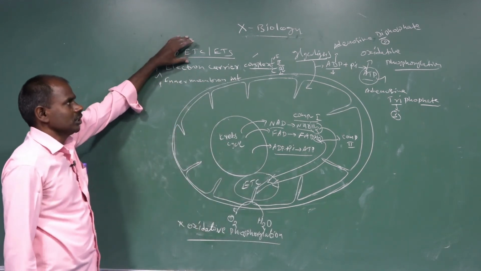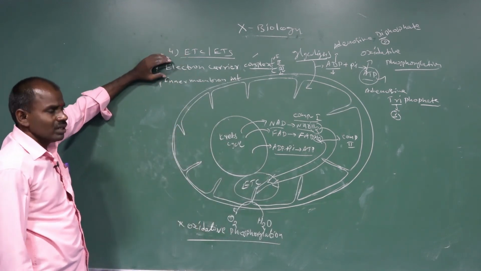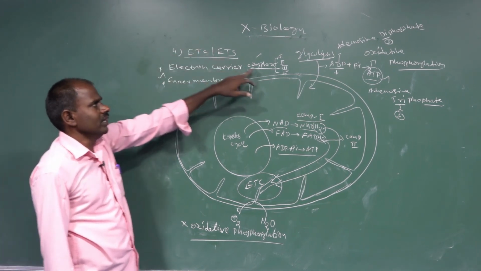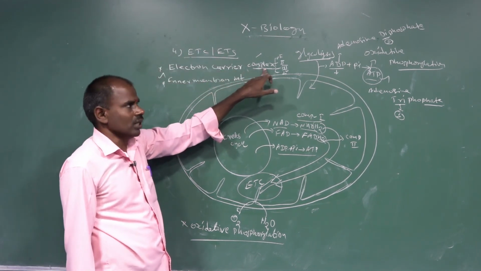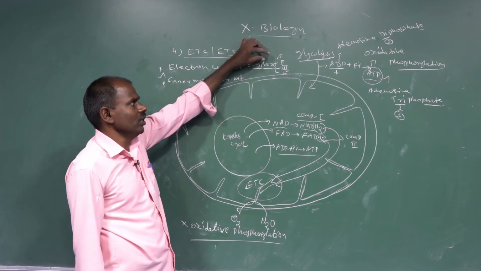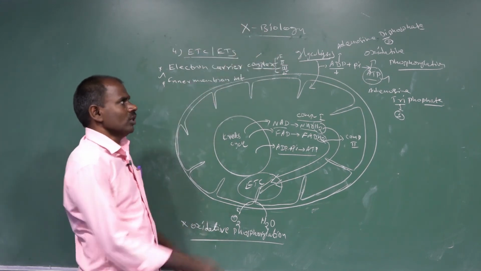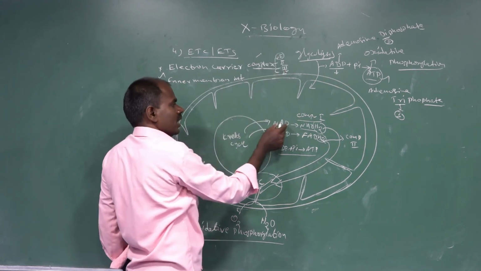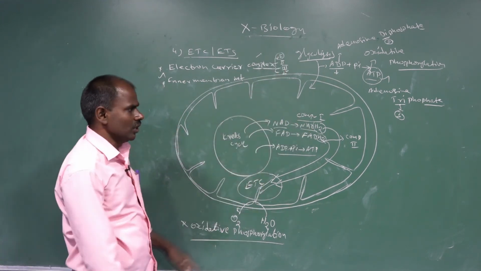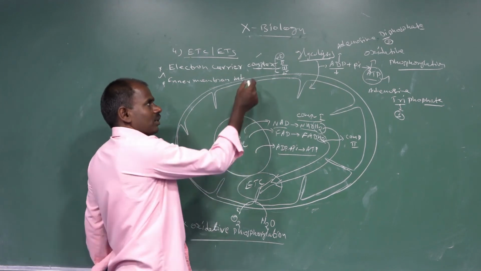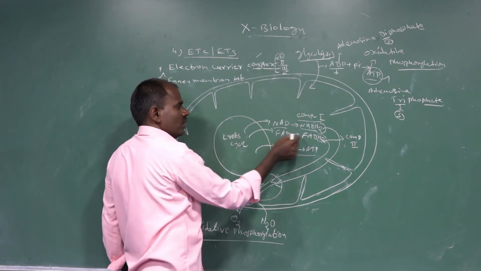In the electron transport system, electrons are carried with the help of complex systems. Four complex systems are involved: complex 1, complex 2, complex 3 and complex 4. Complex 1 involves NAD reduced to NADH2 within the Krebs cycle. Complex 2 involves FAD reduced to FADH2.